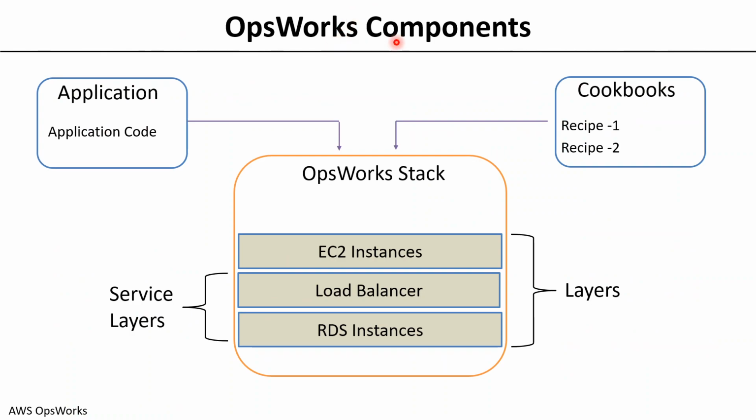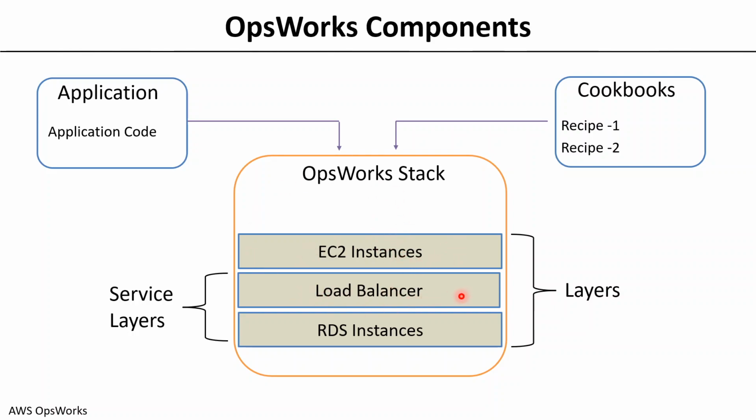In terms of OpsWorks components, you can see this is an OpsWorks stack. When we say stack, it is a group of resources which are meant for a specific application. Each stack will have something called layers. Each environment, you can assume, can have EC2 instances where you want to host an application.